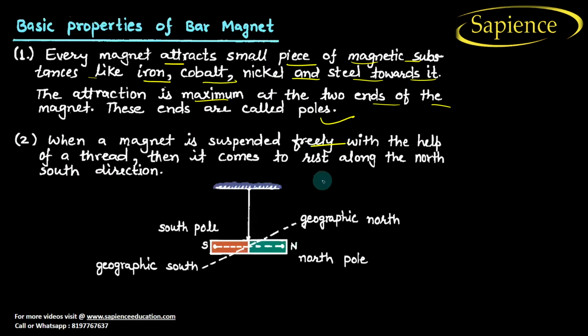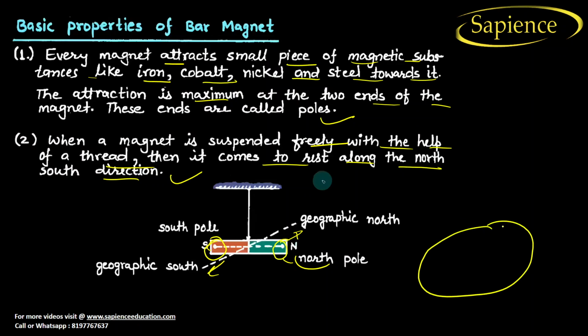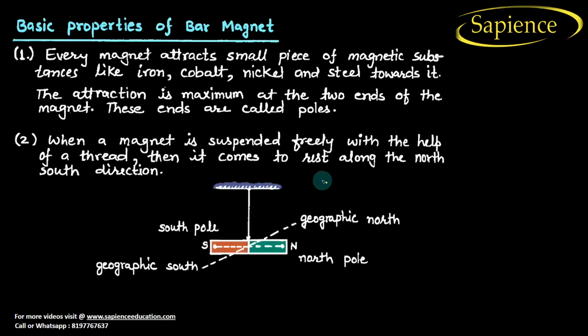When a magnet is suspended freely with the help of a thread, it comes to rest along the north and south direction. Some part will be aligned with the geographical south and some part with the geographical north. The part aligned toward the geographical north is considered the north pole, and the part aligned with the geographical south, meaning the earth's south, is the south pole. Due to this alignment we can detect which part is the north pole and which is the south pole. I hope you have understood these two properties.